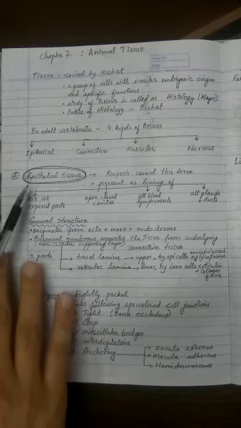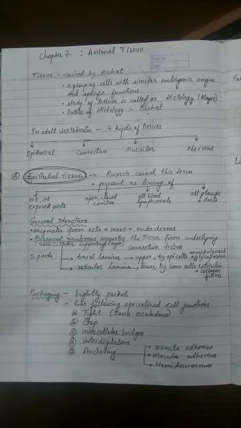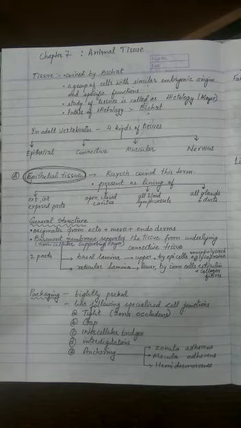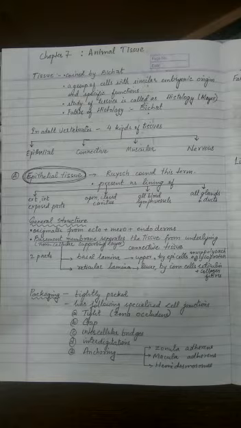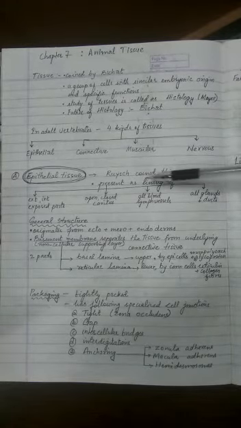The word epithelium comes from epi, meaning above, and thelia, meaning nipples. The scientist who was studying the skin of the nipples discovered a thin layer of cells which surrounded the nipples. That's why the name became epithelia, and from there it became epithelial tissue. But today we know epithelium is not just found over the nipple, it is found throughout the body of the animal. The word epithelium was coined by Ruysch, and we all know it is present as the lining.